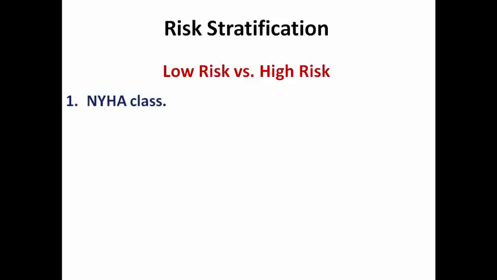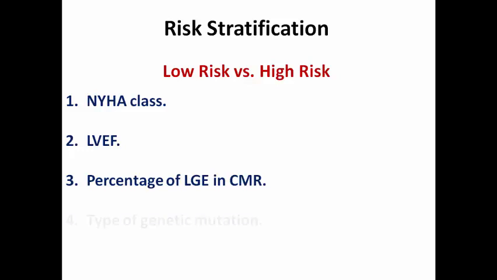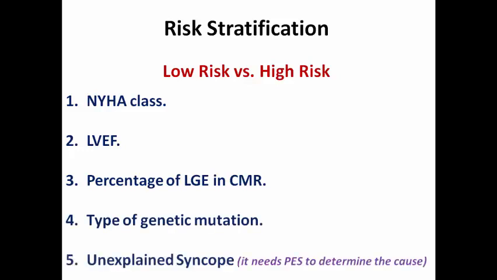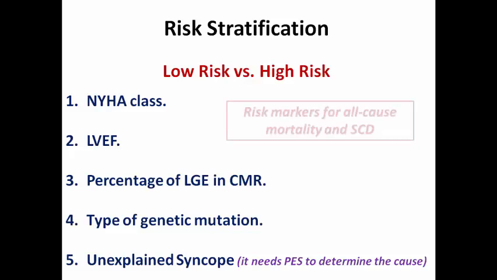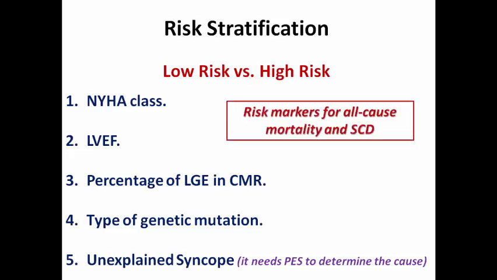So according to these diagnostic tools, we could perform risk stratification to divide the patient whether he is low risk or high risk, according to the NYHA class, LV ejection fraction, percentage of late gadolinium enhancement, type of genetic mutation, and presence or absence of unexplained syncope, which of course needs programmed electrical stimulation using an EP study to determine the cause. All of these risk markers are considered risk for all-cause mortality.